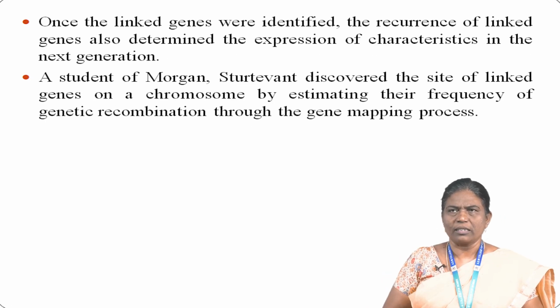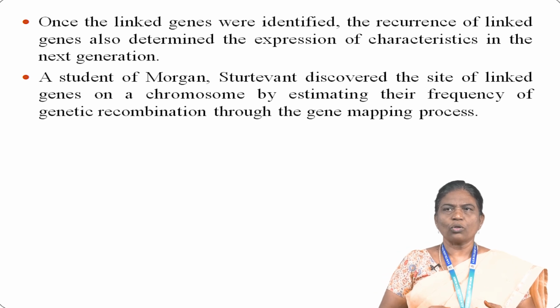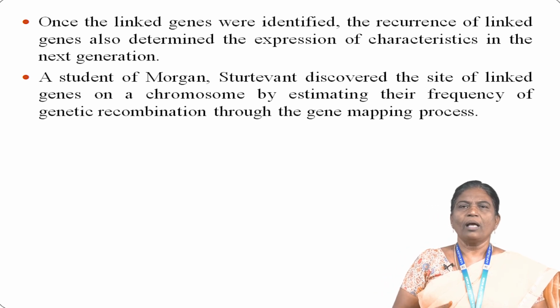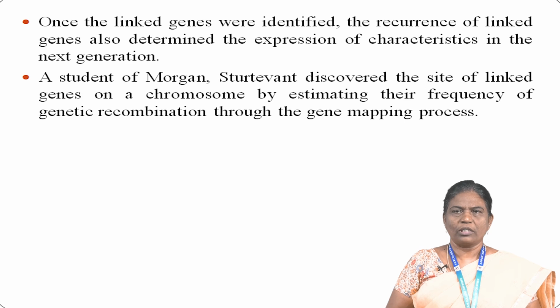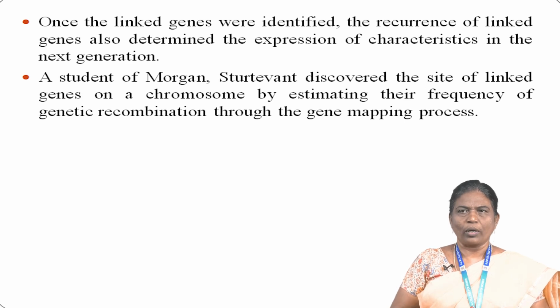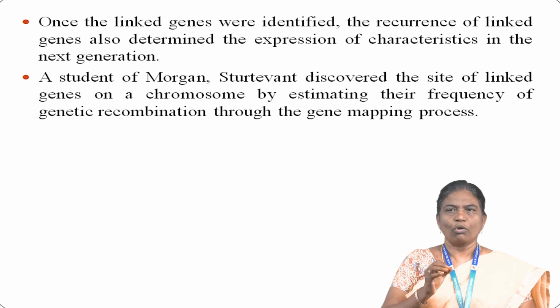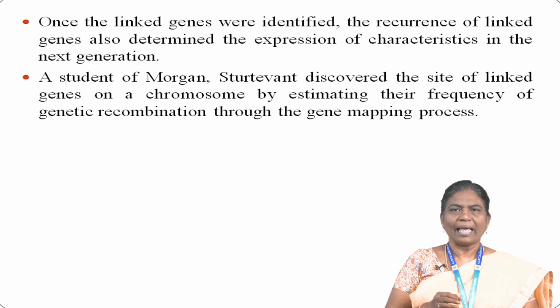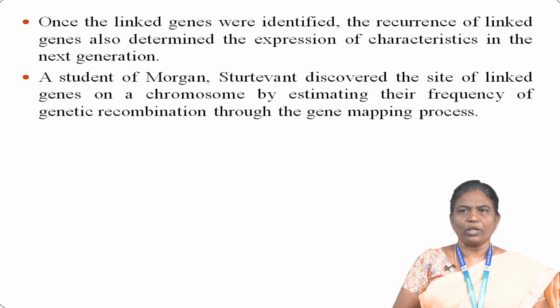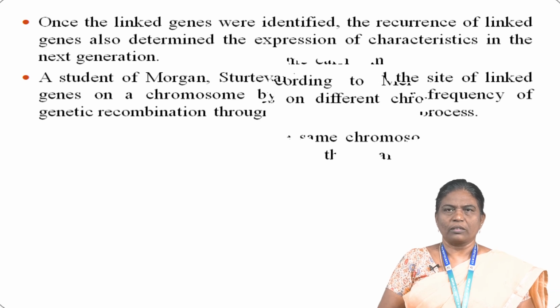Once the linked genes were identified, the recurrence of linked genes also determined the expression of characteristics in the next generation. A student of Morgan, Sturtevant, discovered the site of linked genes on the chromosome by estimating their frequency of genetic recombination through the gene mapping process.